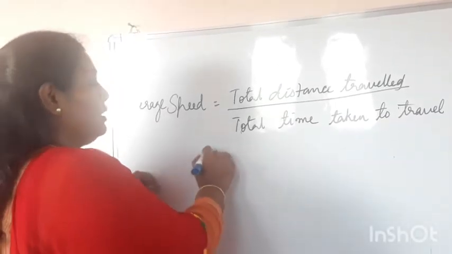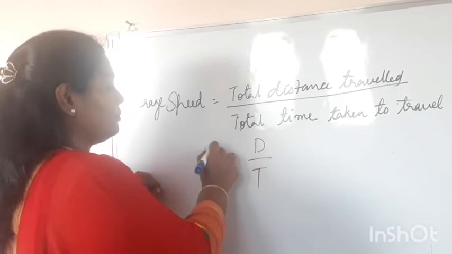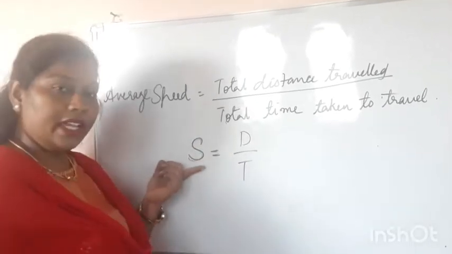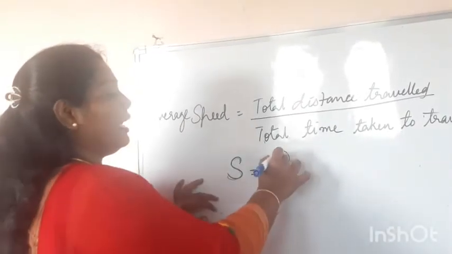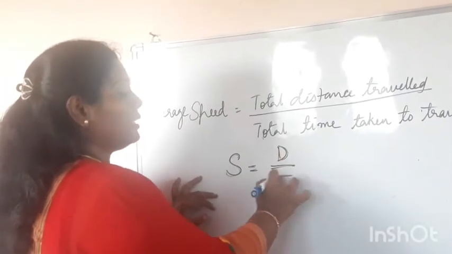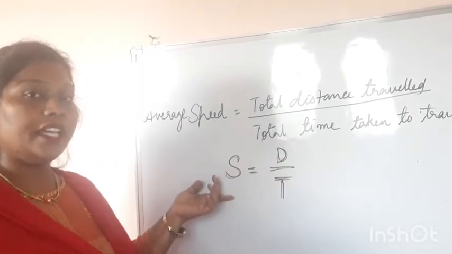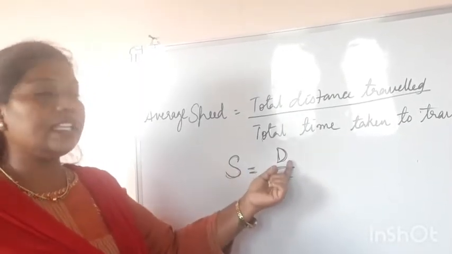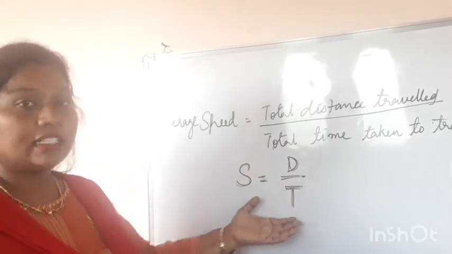Simple. S is equal to d by t. Speed equals the distance traveled by an object in a particular time.